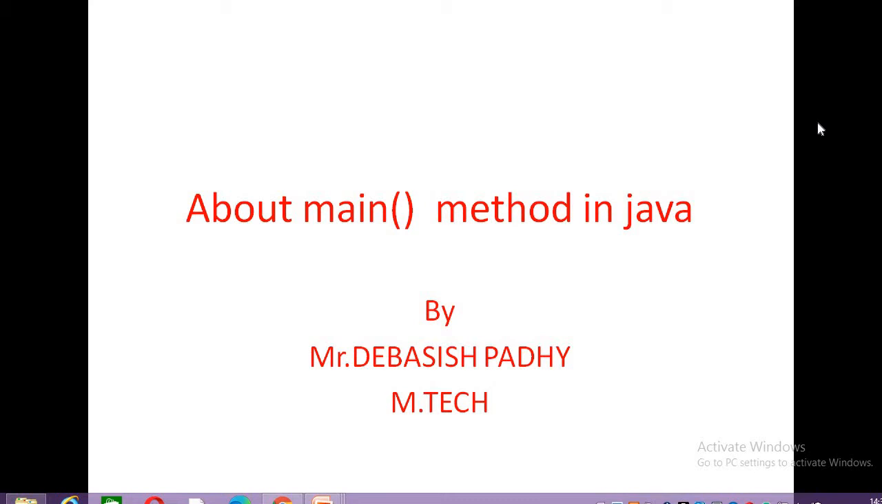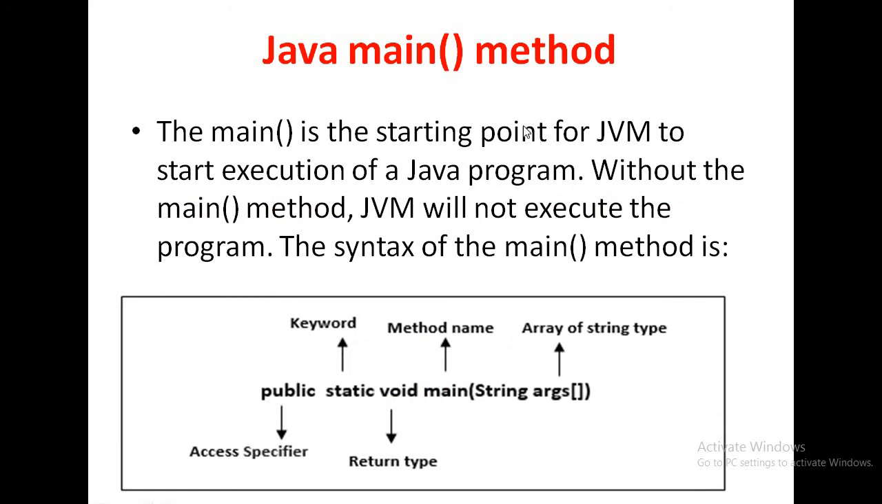So let us start today's class, that is main method in Java programming. The main method is the starting point for JVM to start execution of a Java program. For starting a Java program, JVM first searches the main method. Without the main method, JVM will not execute the program. If in a program no main method is there, then JVM will not execute the program.